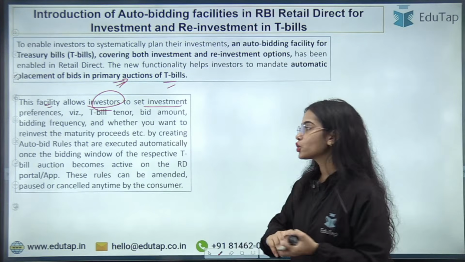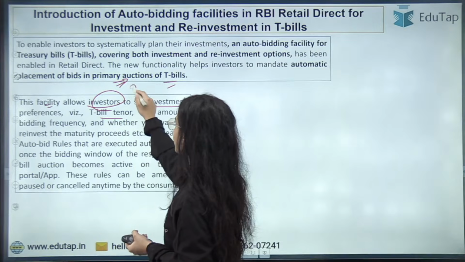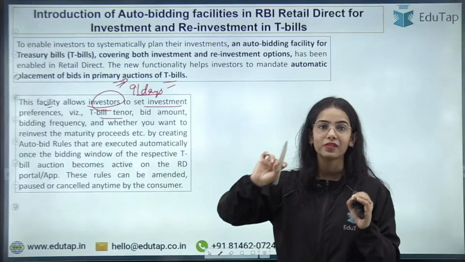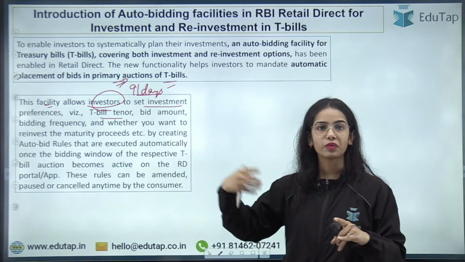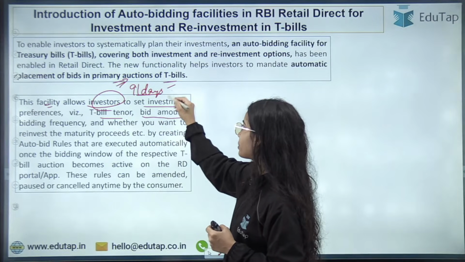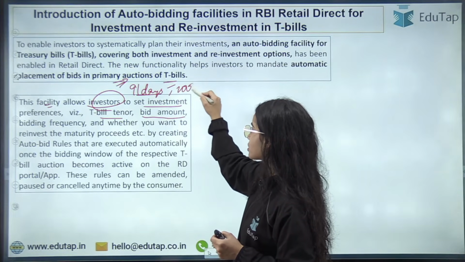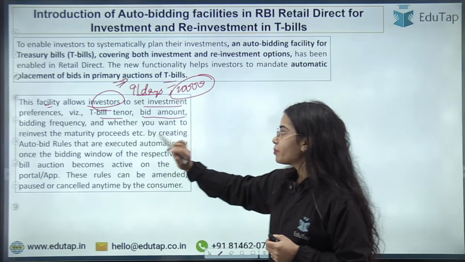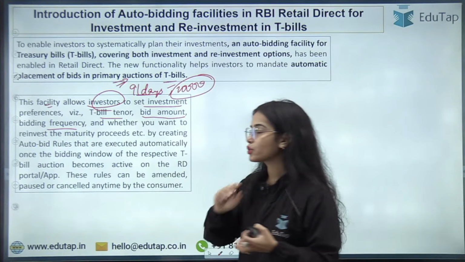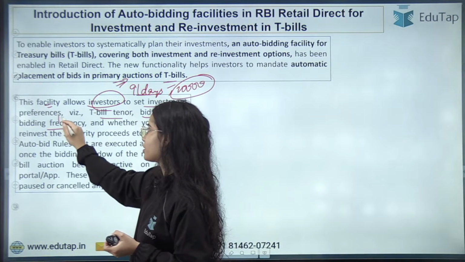Okay, so let's say I want to have the T-bills for 91 days. So the bidding will happen for the 91 days T-bills only, not for the 182 days, not for the 364 days and such. Now I have decided the bid amount, that I want to bid 20,000. Okay, bidding frequency, I want to bid once every month. So bidding frequency I have decided once every month.